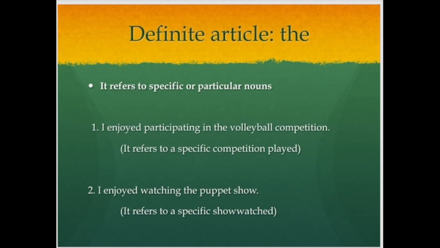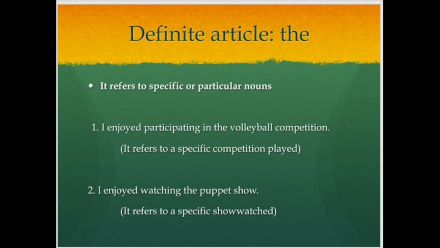I enjoyed watching the puppet show. I'm not saying I enjoyed watching a show. If I say I enjoyed watching a show, you will ask me which show, because it's non-specified. So that's why I use a. But if I mention that particular show, then I will use the.